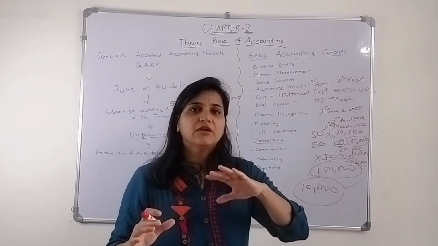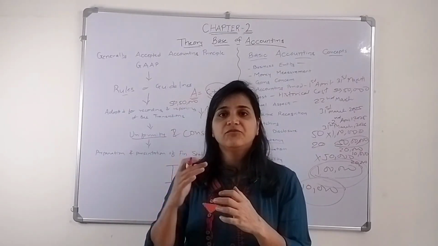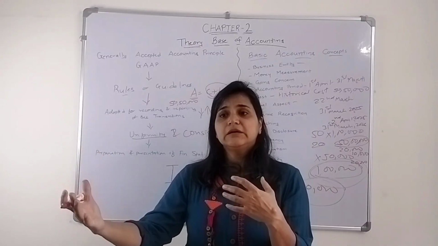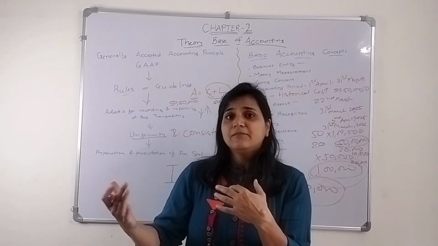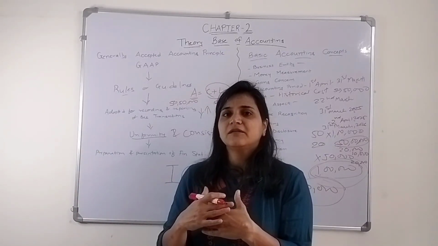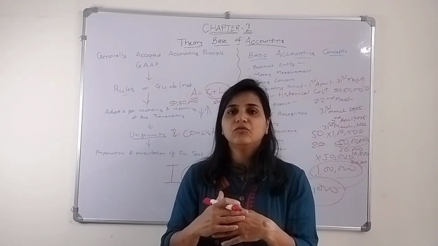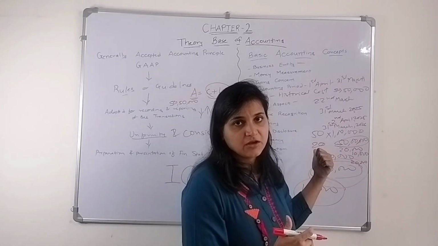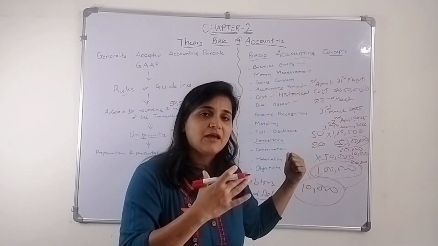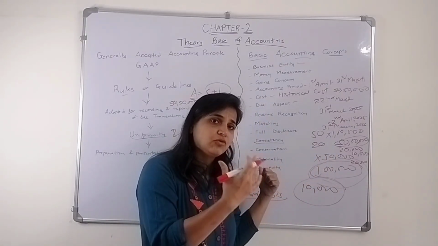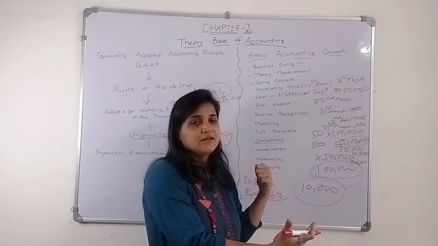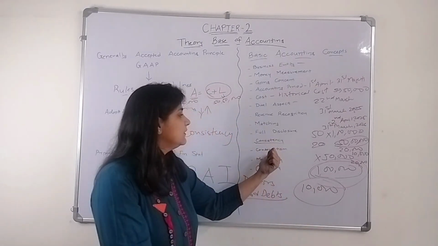If I know there is a creditor to whom I'm going to pay the money, and that person is going to give me a certain discount, I know it, but I'm not going to show it in my books of accounts. I am being conservative. I am going to show the expenses which I may incur. I provide for all the losses and expenses. Okay, that is conservatism.